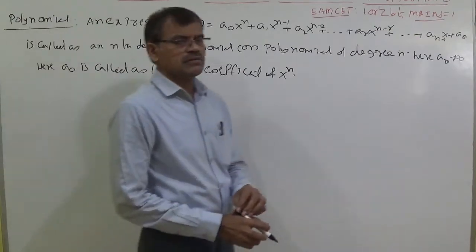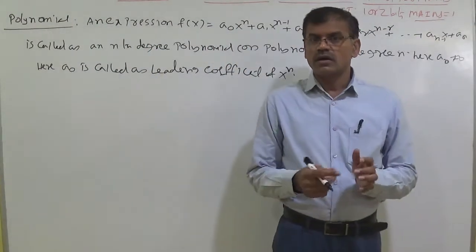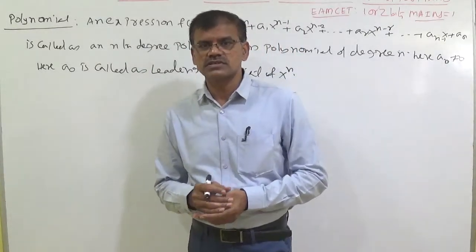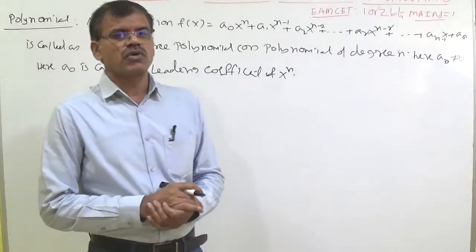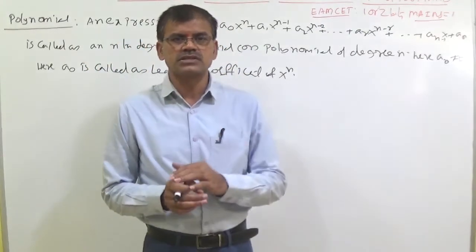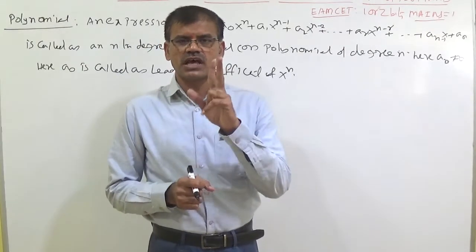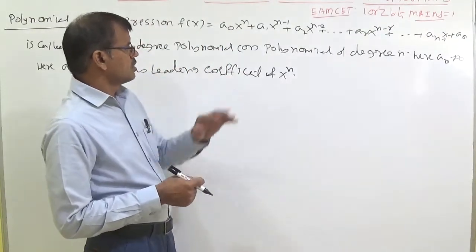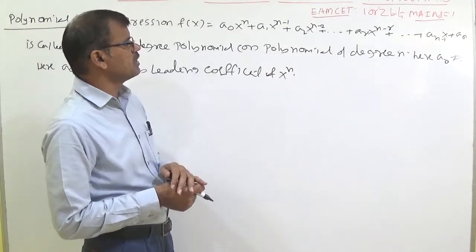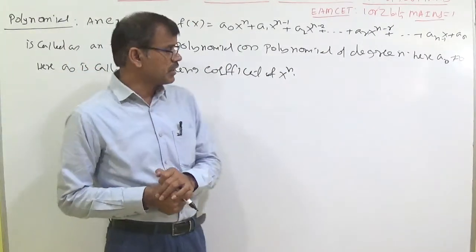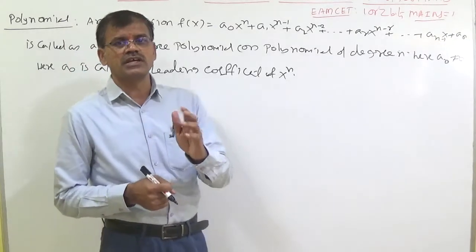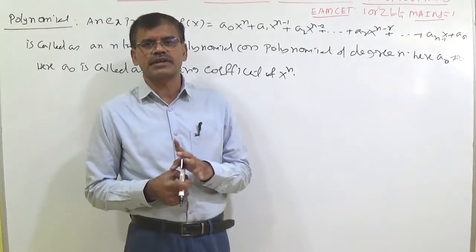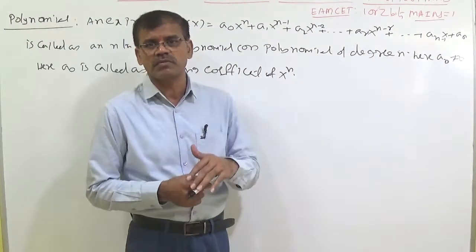First of all, I said nth degree polynomial. This definition you can learn in the next chapter, theory of equations. Now I said it because a quadratic expression means the leading degree is 2. Quadratic means the coefficient of x square should be leading, so that is called a quadratic expression. In a polynomial of nth degree, the degree should be 2. Whenever the degree is 2, such a polynomial is called a quadratic expression. That is the definition from the polynomial definition.